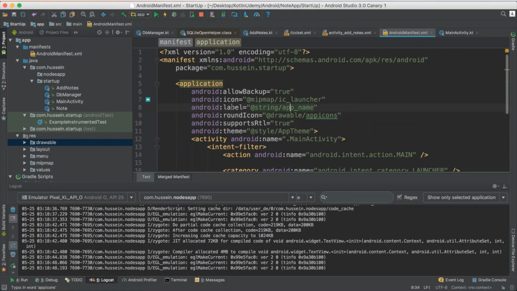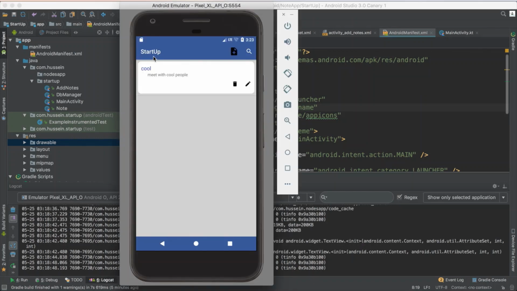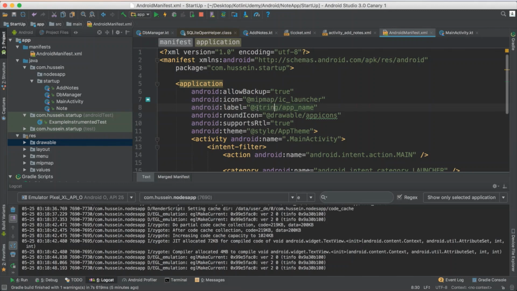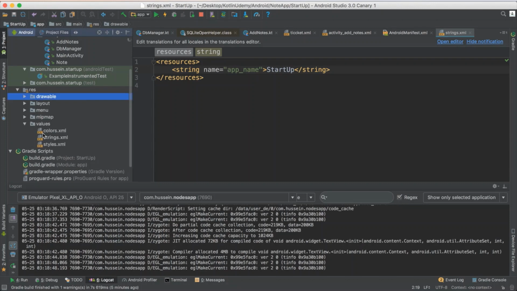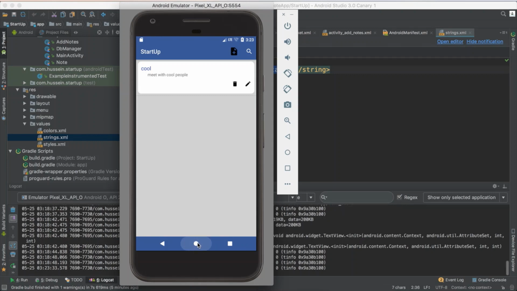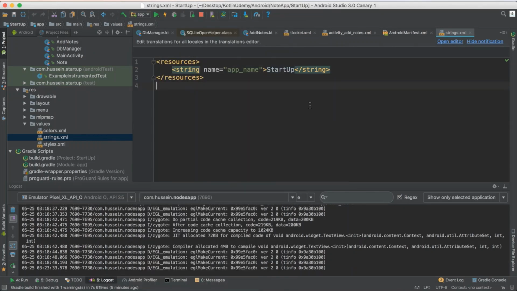Then here's app name. That means the name of your app. If you see in the other activity we use this name. So if you want to see what this means, what does add string.app name mean, just click on it. It will take you to another file which lives here. Name is string. You give it a name, which is startup. For that reason you see it here as startup, and you see it in the menu as startup. So let me name it my notes. Okay, this is the app name.